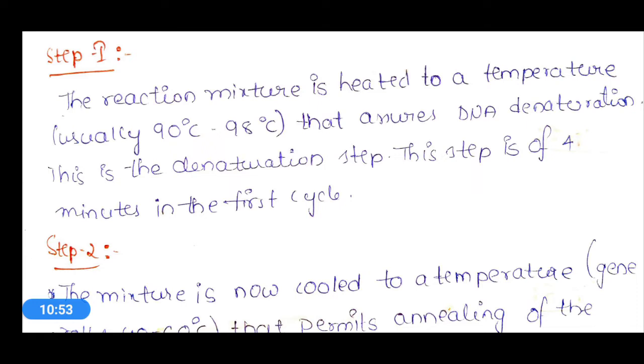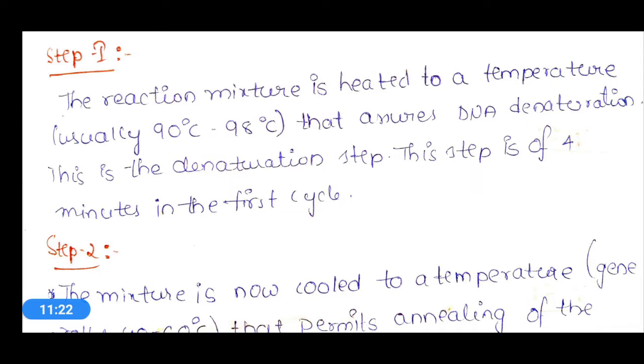High temperature should be provided in the first step, and this is for the DNA denaturation purpose. As explained earlier, the DNA we are using is double stranded DNA, and that double stranded DNA should be denatured and two single stranded DNA molecules should be produced.